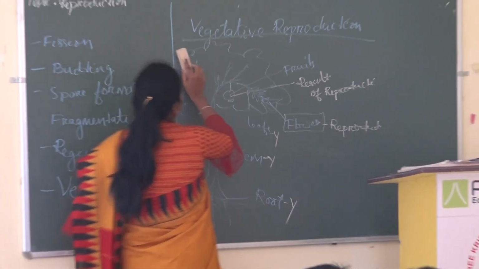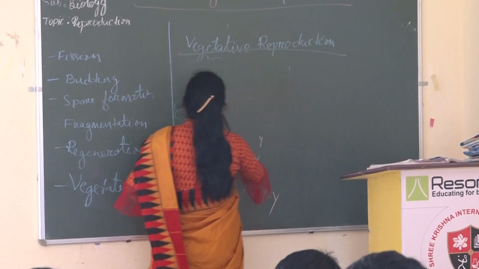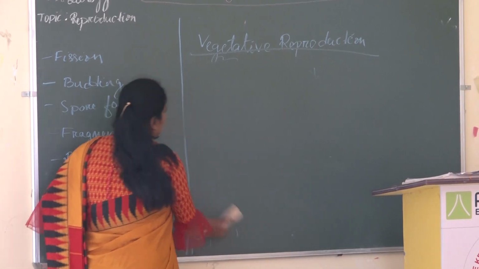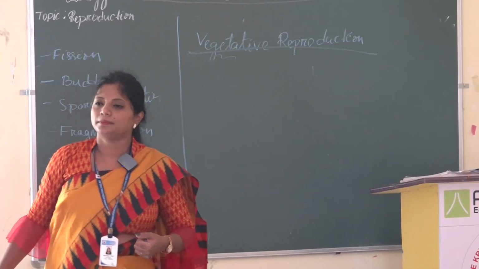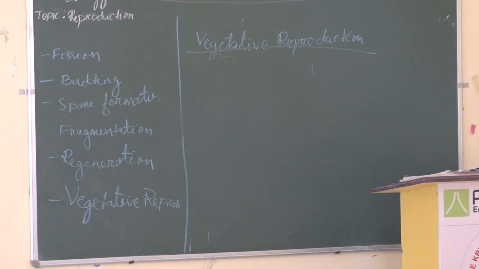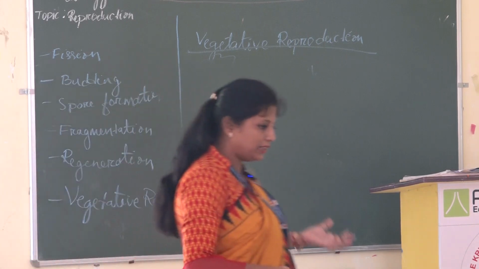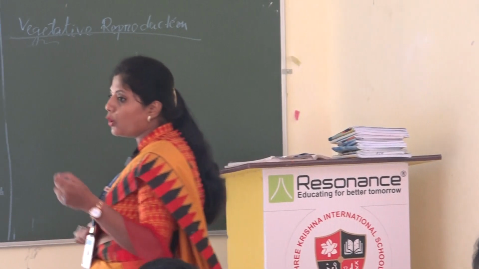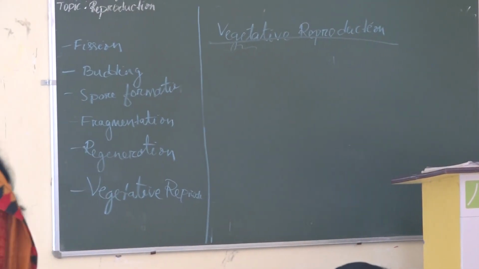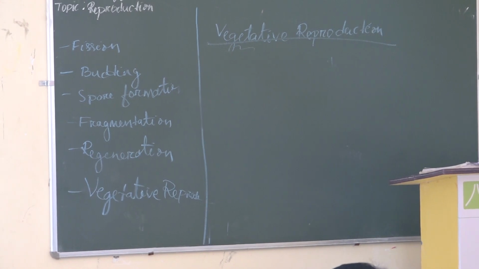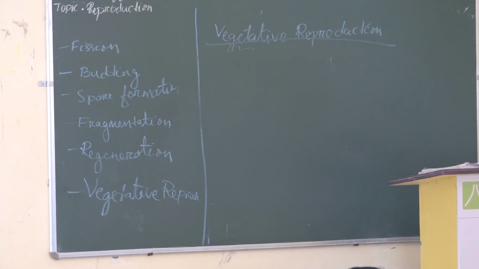So if I define scientifically the term vegetative reproduction, how will we define it? If I want to make a sentence of vegetative reproduction, how will I define it? The development of new offspring from the vegetative part of a plant is termed vegetative reproduction.